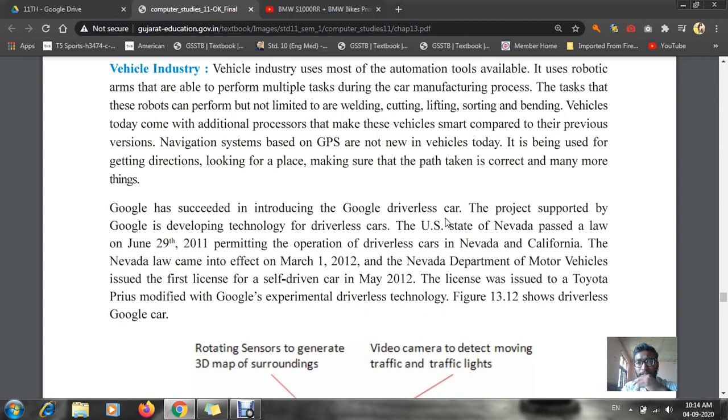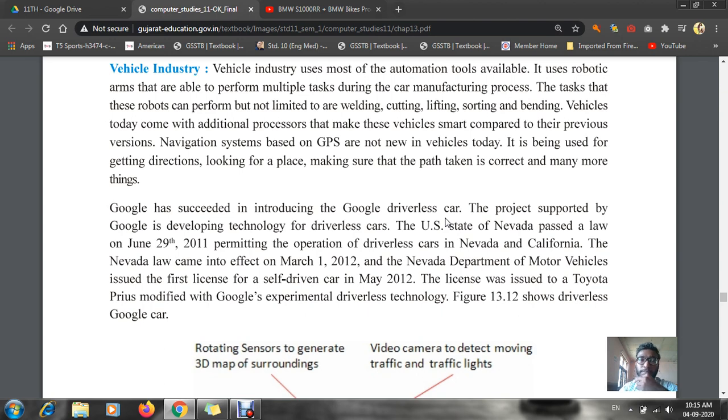The driver doesn't need to do anything. He has to sit there idly and watch it run automatically. If any barrier comes in front of the car, it automatically stops. It takes the turns. The only thing is that we have to give the destination point, from where to till which point.